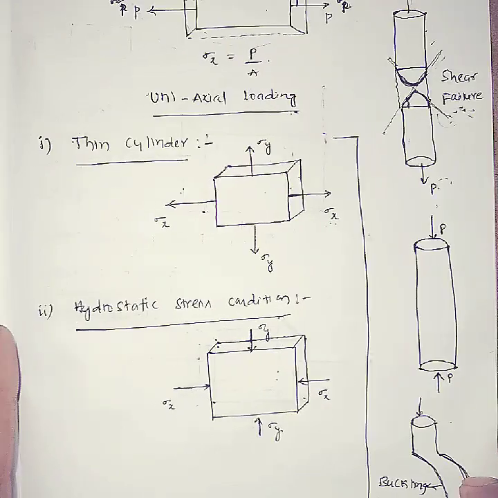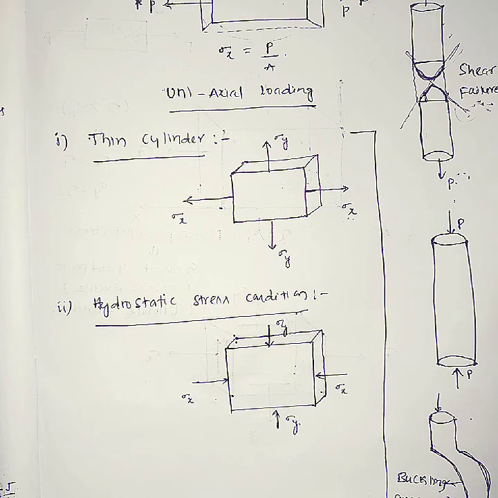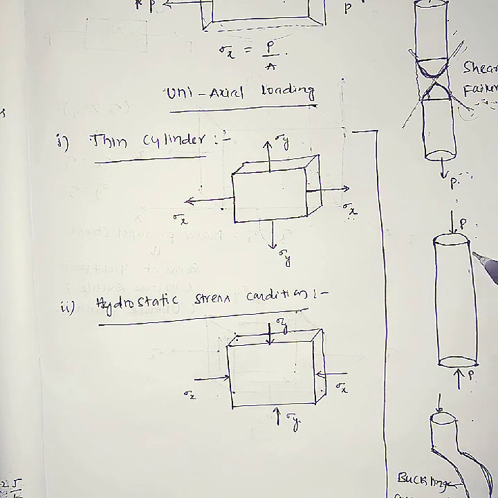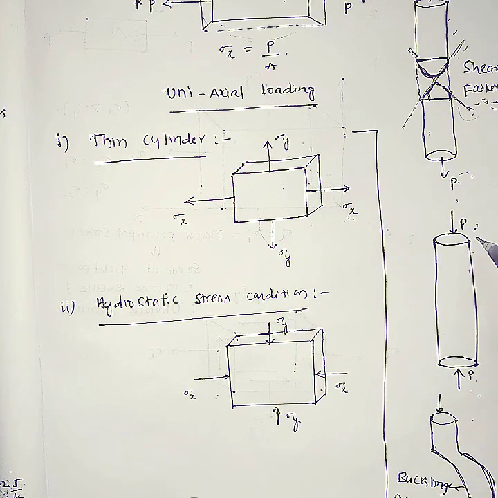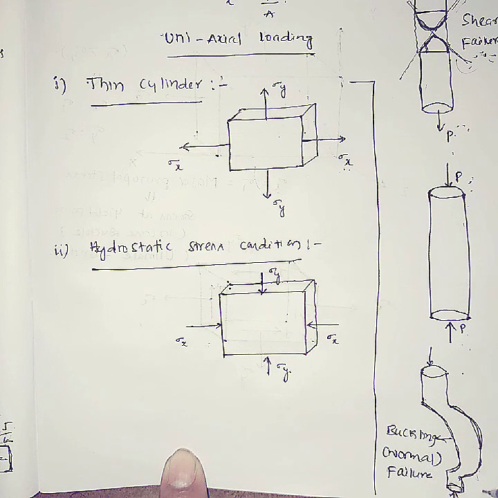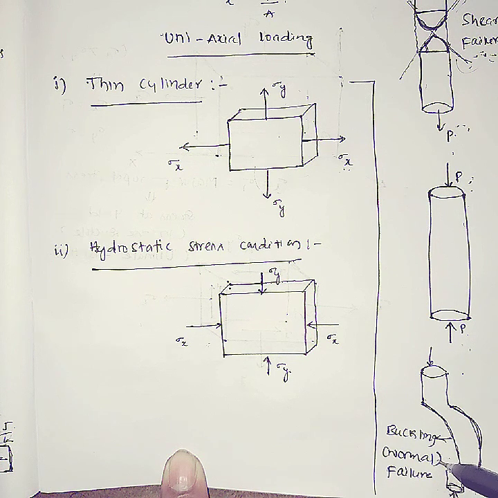Suppose it is a buckling load, that means you are applying a compressive load. Whenever you apply a compressive load, what happens? The member bends like this, and finally the bending comes like this. What does this represent? This is a normal failure; it buckles and the shape changes like this. Here the failure is a shear failure, and here the failure is a normal failure.